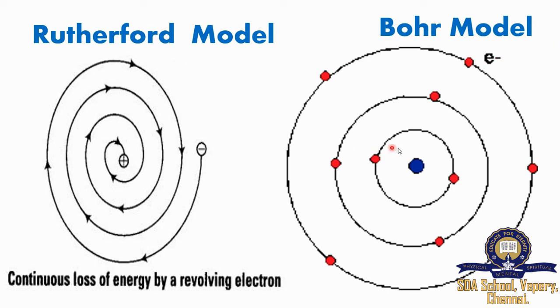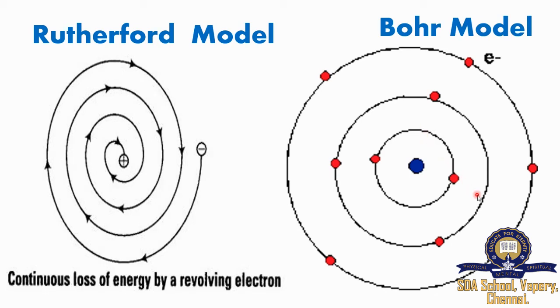What was the major advancement between the two models? The Rutherford model was not able to explain the stability of an atom, but Bohr was able to explain the stability of an atom. According to his model, the electrons revolve in definite orbits in which they revolve without losing energy. Only if the electrons move from one orbit to another orbit, they may emit or absorb energy. Thus, Bohr explained the stability of the atom.